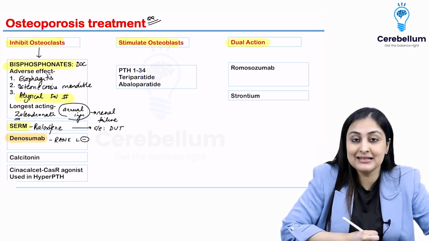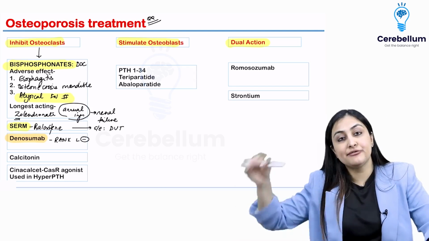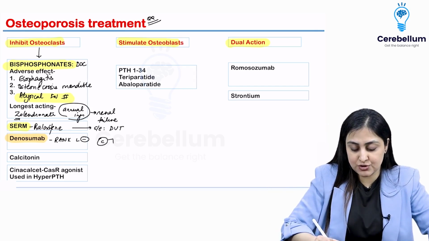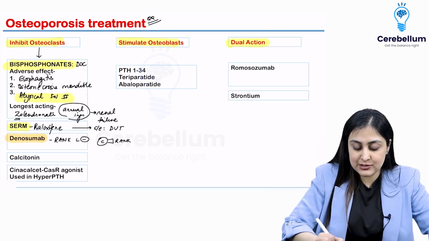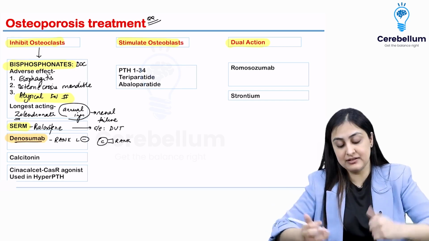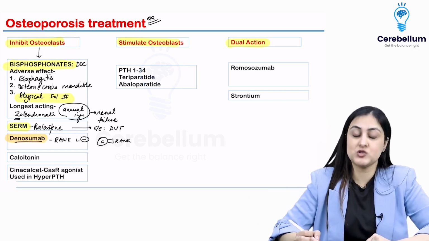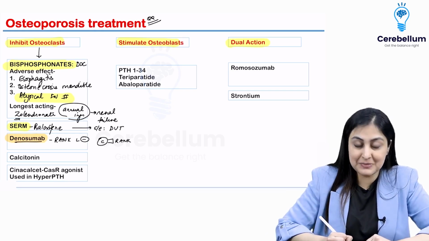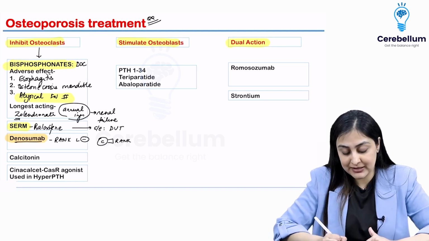So RANK ligand inhibitor inhibits the activation of RANK, which is situated on the osteoclast. So remember, this is an osteoclast with RANK. This denosumab binds to RANK ligand on the osteoblast and prevents the activation of osteoclast. All right, so this is denosumab. Calcitonin also can be used here, but this is mainly used for refractory hypercalcemia.